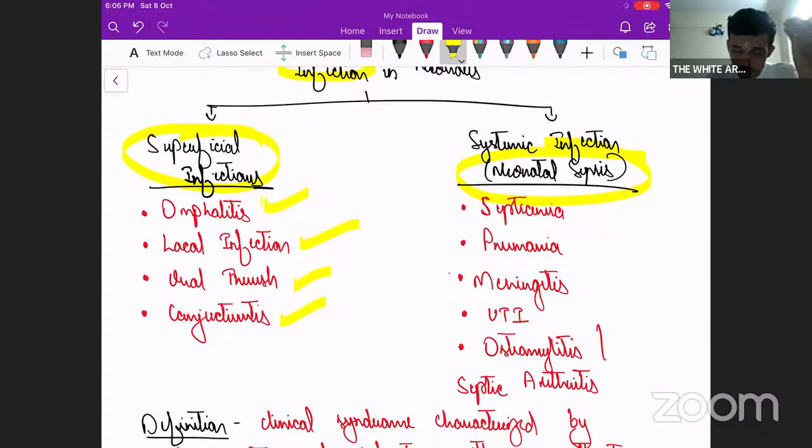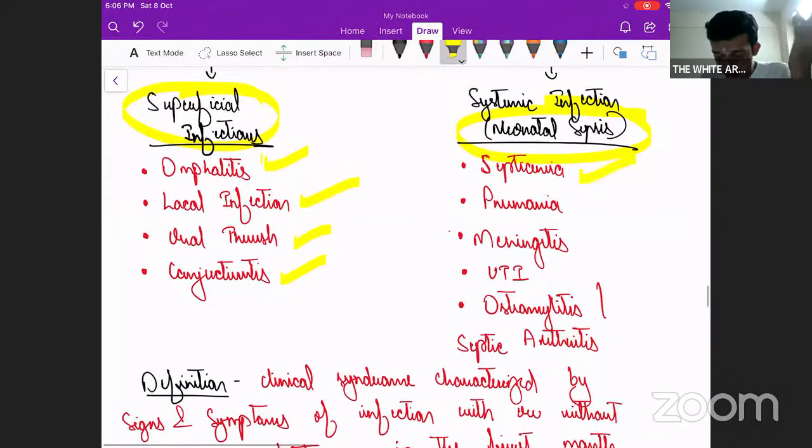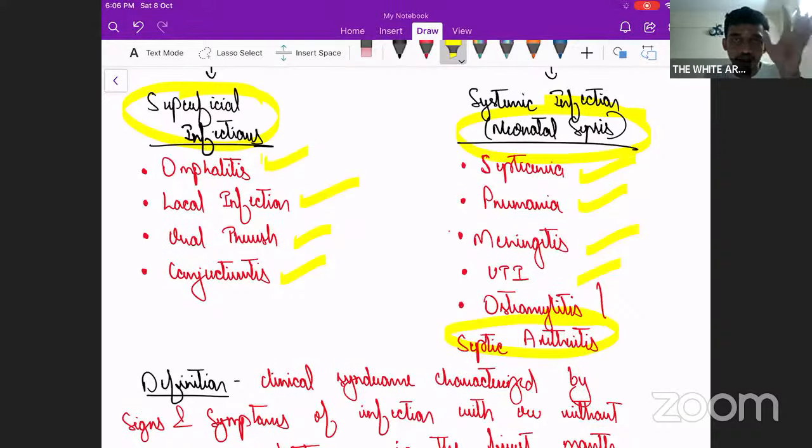Coming to neonatal sepsis as such, any septicemia or pneumonia, any deep-seated infection for that matter, or osteomyelitis or meningitis or UTI, septic arthritis. Any of these deep-seated infections will be called neonatal sepsis. Okay, any of the systemic infection or deep-seated infection is called neonatal sepsis. Now, we saw infection in newborns. Among them, there is superficial infection and deep-seated infections, and these deep-seated systemic infections are called neonatal sepsis.